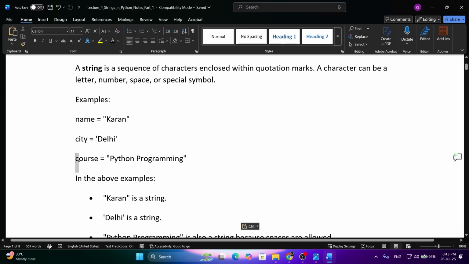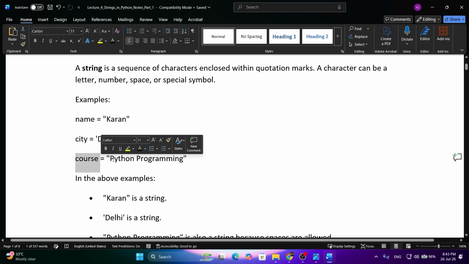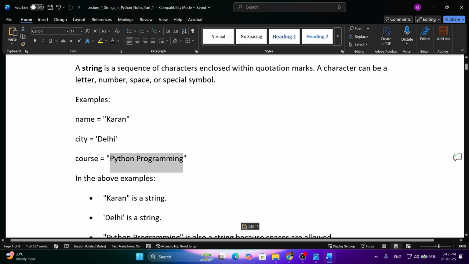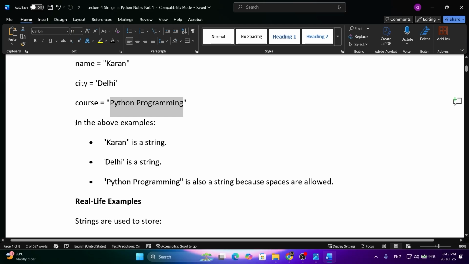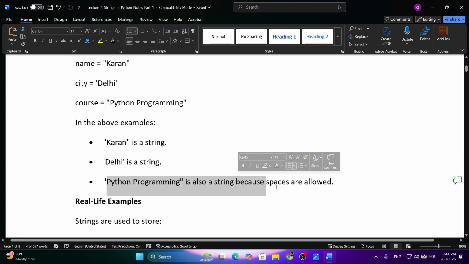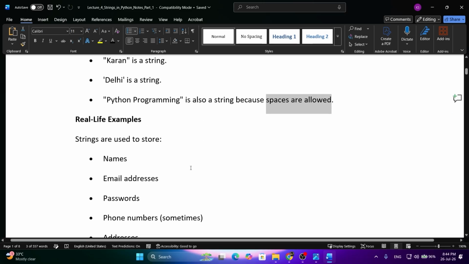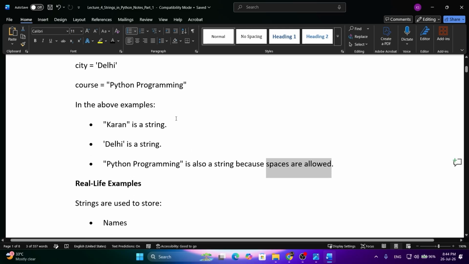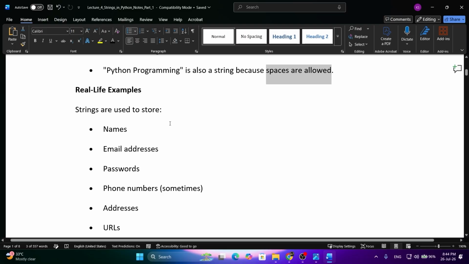We have another variable here, course. We are storing Python programming into the variable course. It is enclosed within double quotes, so the data type of course is string. So in the above examples, Karan is a string, Delhi is a string, and Python programming is also a string, because spaces are allowed in strings. You can write as many words as you want. You can write sentences, words, or even a single character.